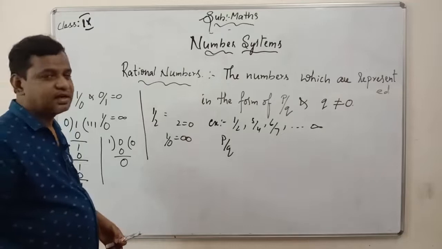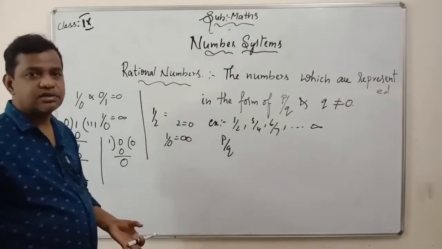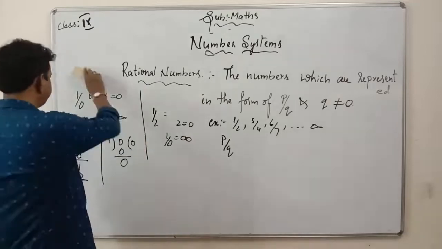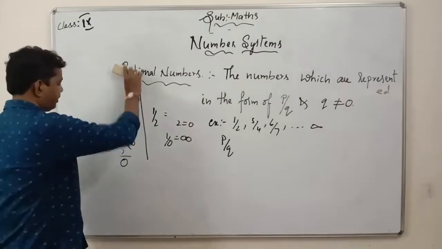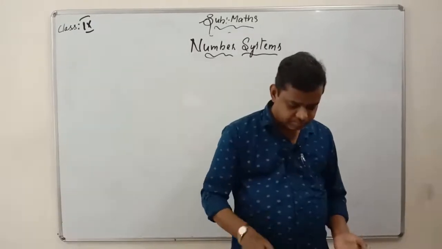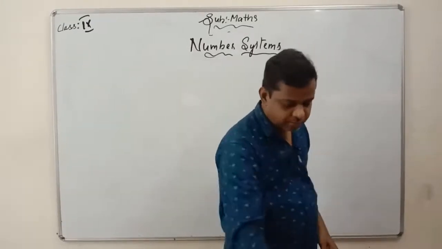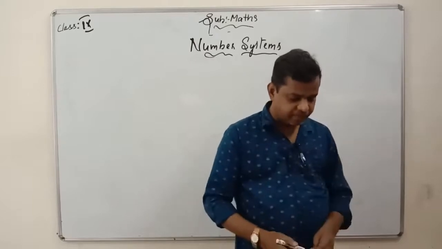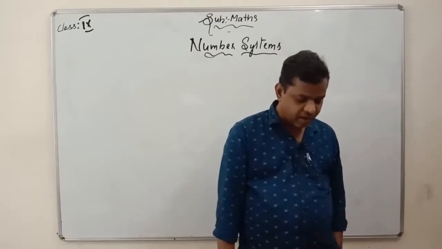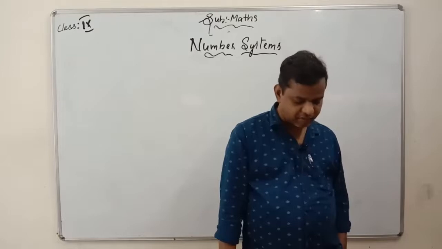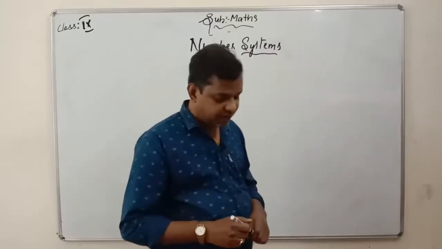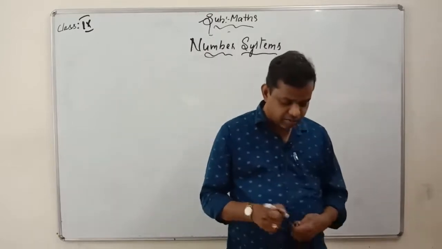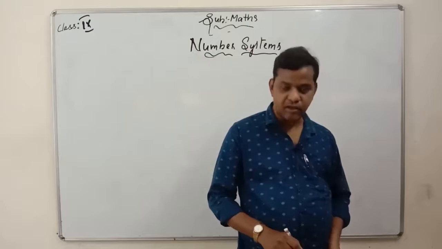Some questions are there. Let us try to answer those questions which are from the textbook. Page number 3, you have Example 1. Are the following statements true or false? Give the reasons for your answers.